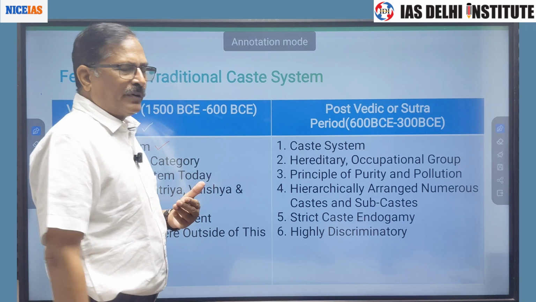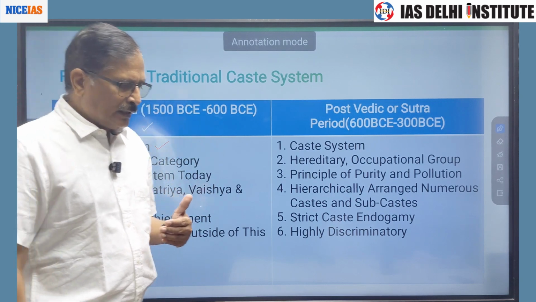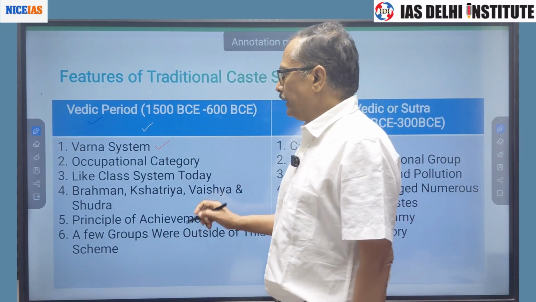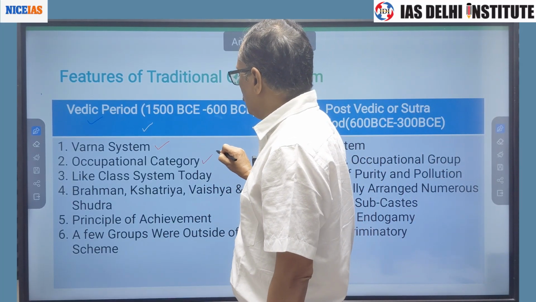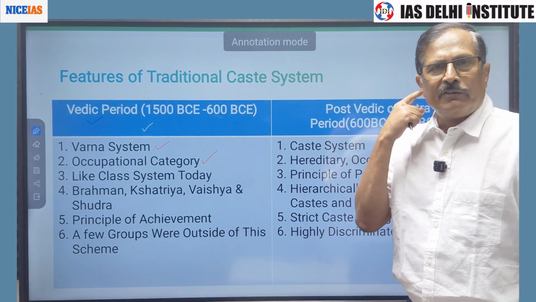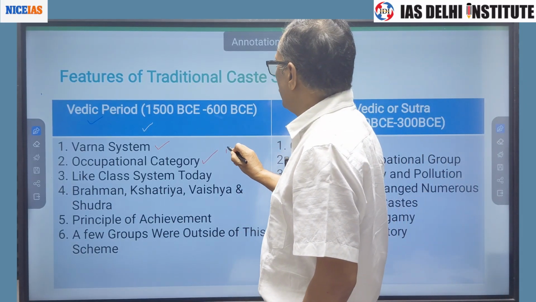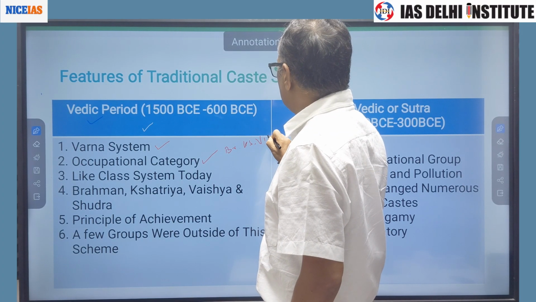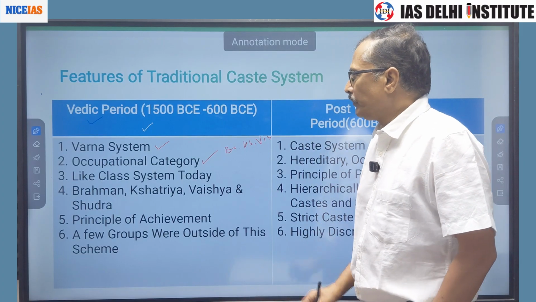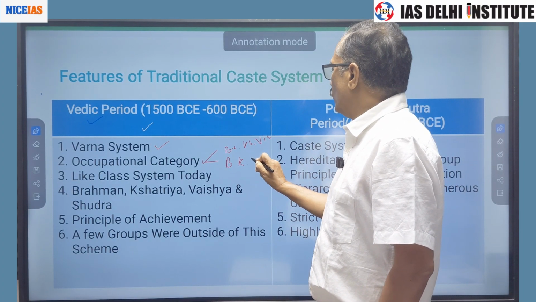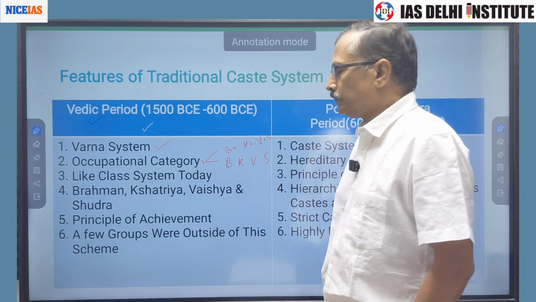Later on, the Varna became an occupational or functional category based on the work that you do. Varna status was identified. Initially, three Varnas were there: Brahmin, Kshatriya and Vis. Later on, we have Brahmin, Kshatriya, Vaishya and Shudra.